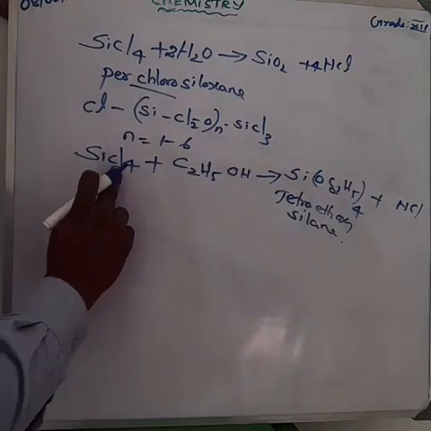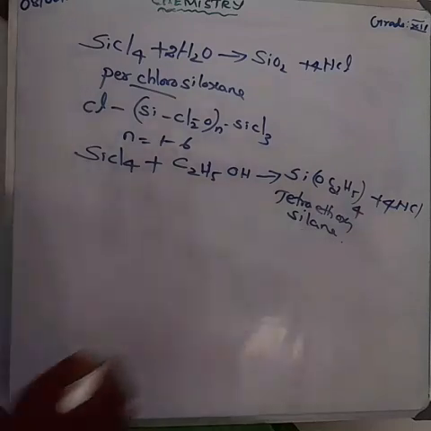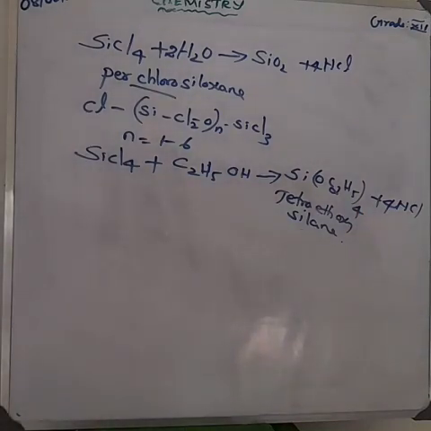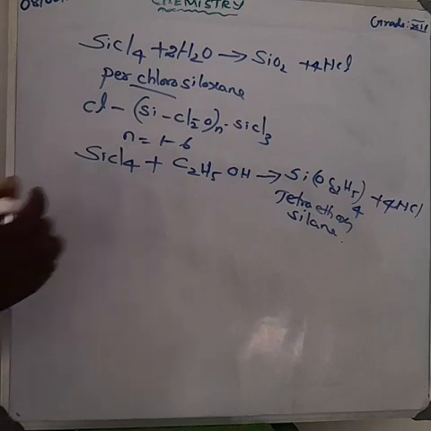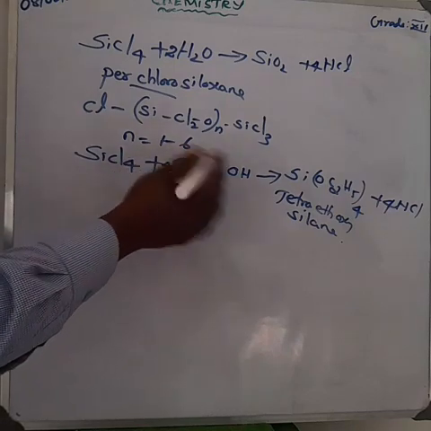How much chlorine is there? 4 chlorine. So on the product side also make it 4. How much hydrogen is there? 4. So on the reactant side make the alcohol 4 also. Now the ethyl also has 4.